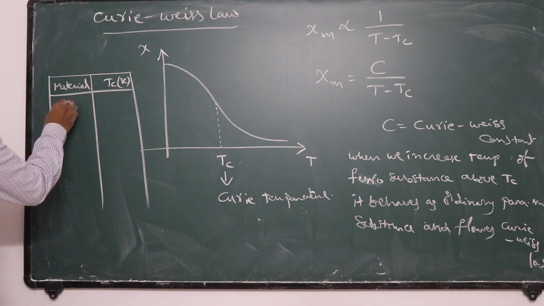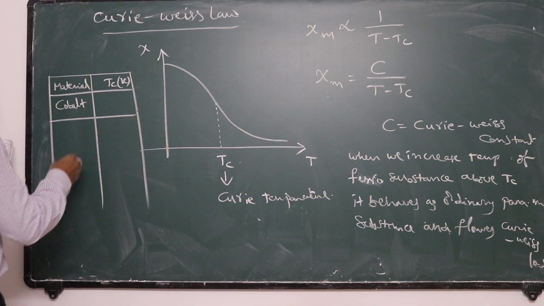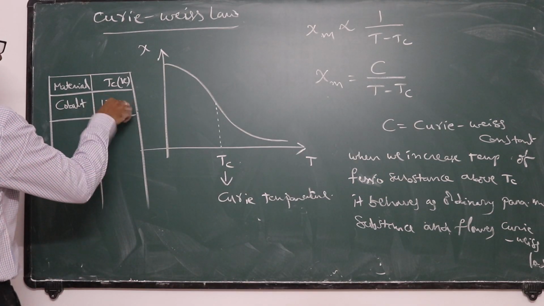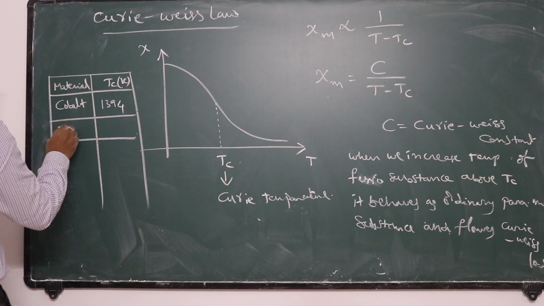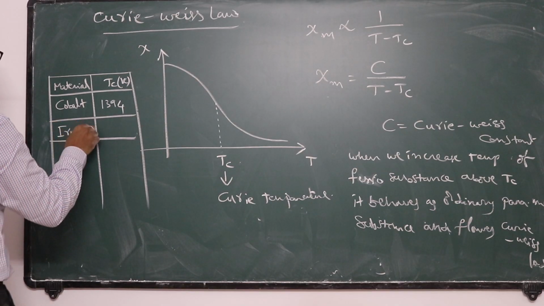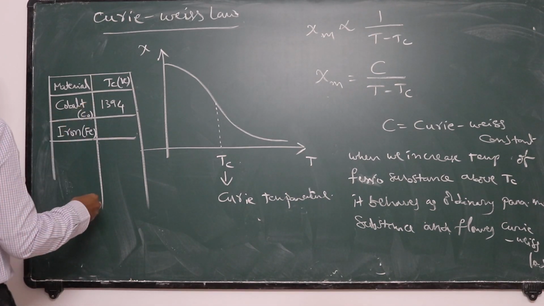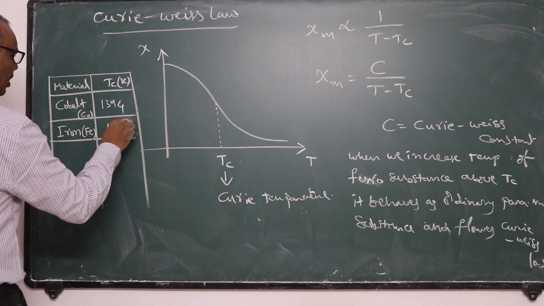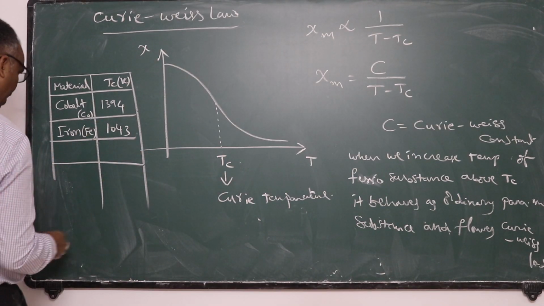For cobalt, the Curie temperature is 1394 Kelvin. The next one is iron, Fe, cobalt Co. 1043 is the temperature above which it will behave as a paramagnetic material.